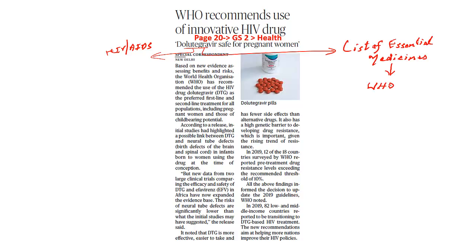What this article currently says is that in the initial studies, when a mother consumed this particular drug in order to prevent HIV or AIDS in her children, it led to what are called neural tube defects. What are neural tube defects? It means that when the baby is born, it would have suffered brain as well as spinal cord injury. But current studies say that when this drug has been consumed, no such effects have taken place.